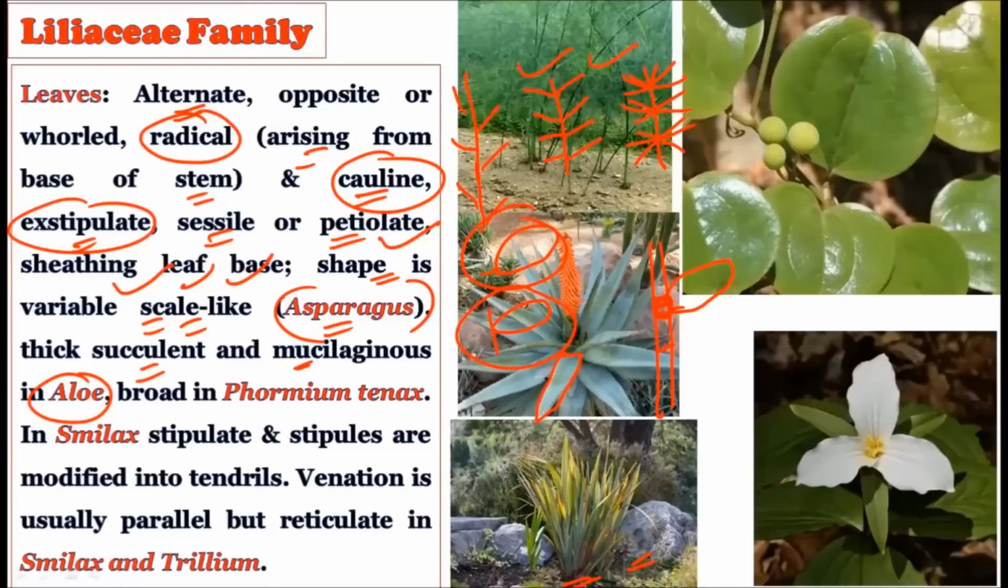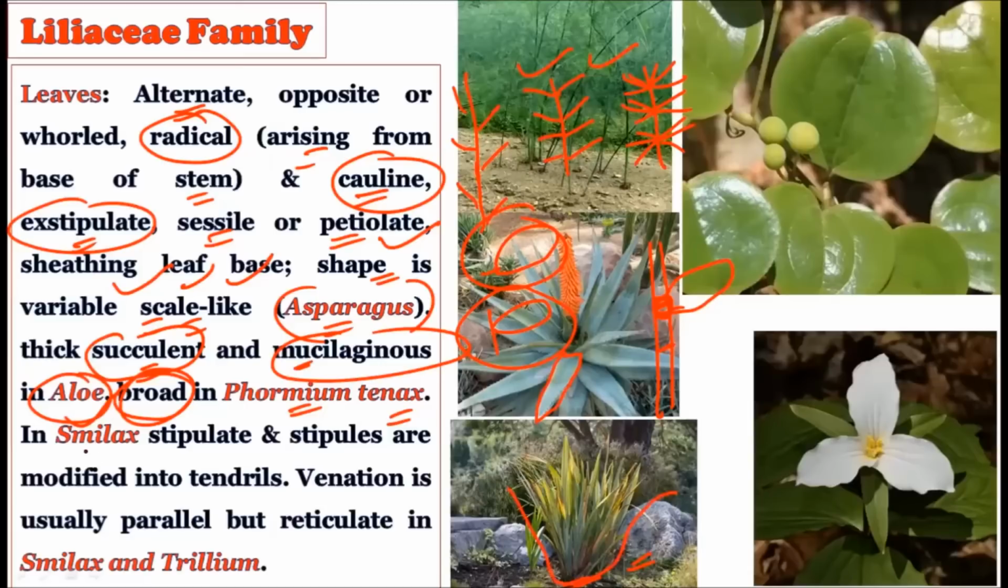If you cut one leaf of the aloe from the inside, you will definitely find a large amount of mucilage inside, which is used for many medicinal purposes. So the leaves are very thick, succulent and mucilaginous in the aloe, while they are quite broad in the Phormium tenax. This is the Phormium tenax, and see, the leaves are very long and broad.